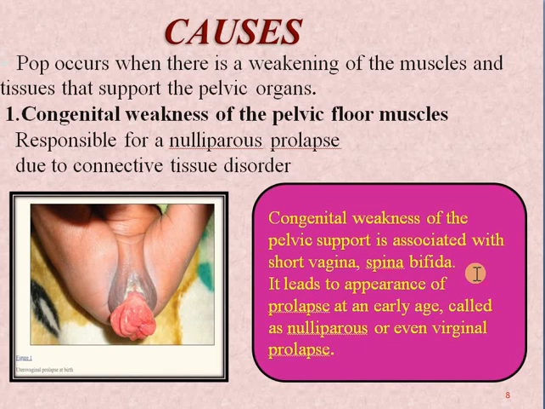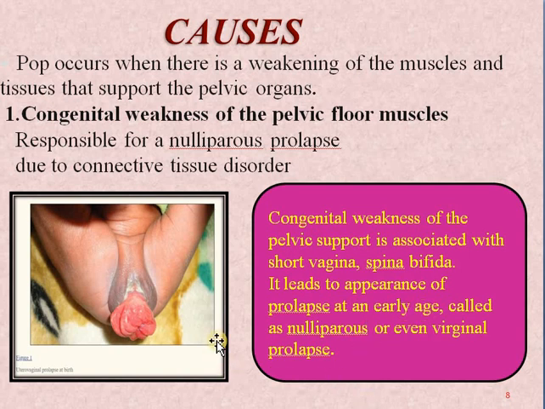That means if there are neural tube defects or Mullerian duct defects causing congenital abnormalities in the genitalia, they might cause prolapse of the external or internal genitalia in the female from birth also. So again, this is about the congenital weakness of pelvic floor muscles, which is always associated with diseases like we discussed here, and also called virginal prolapse.